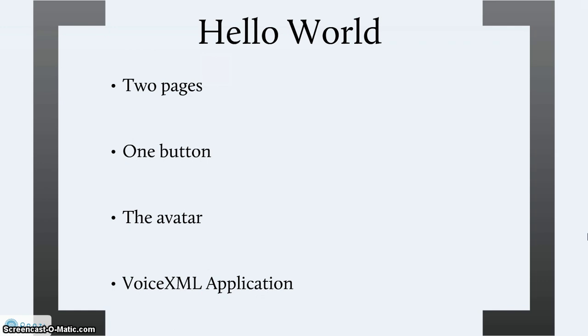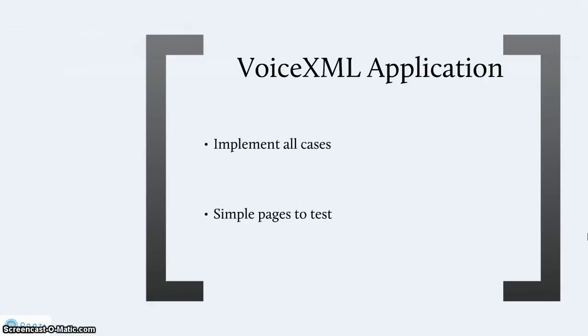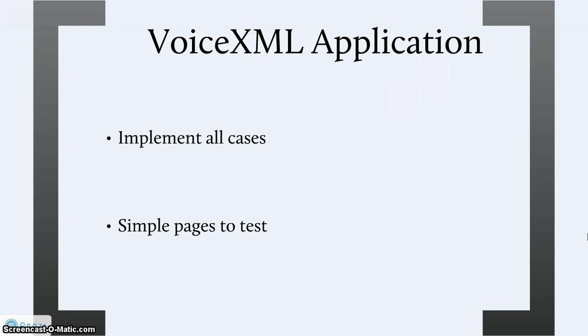With a simple word, just one word, go, our voice XML application will understand that we said go, and the avatar would then move on the screen to the button and click on the button. Once the avatar clicks on the button, the new page should be shown. Once we have this sample program working, we can move on to our voice XML application and implement all the cases that we're going to have to face. We're also going to have to create sample pages on the website to test out this voice XML application.